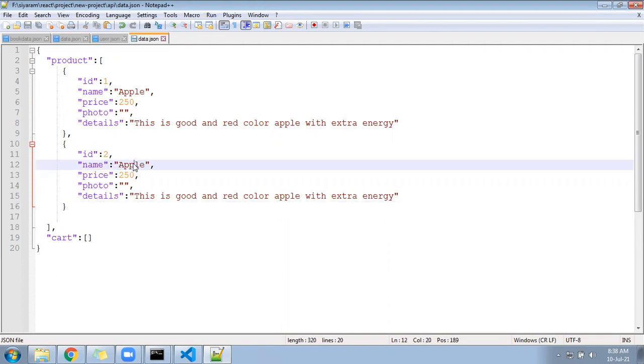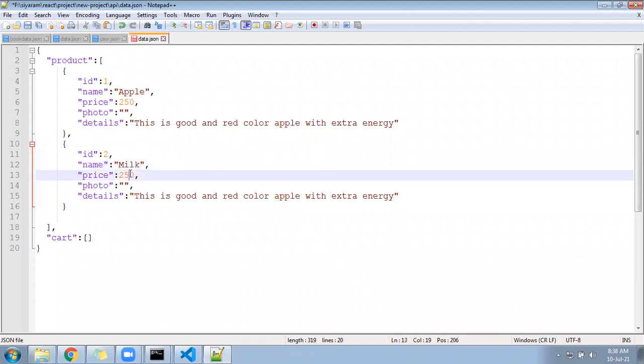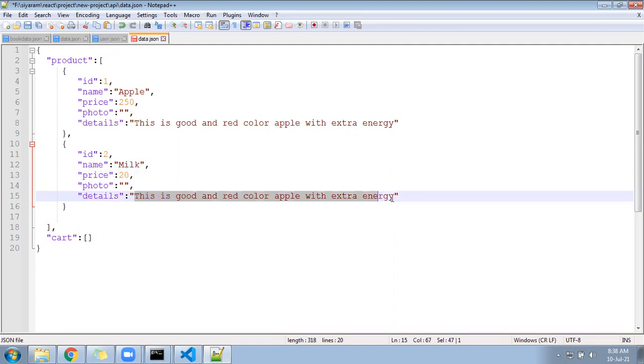Product 2, you can keep as milk, and keep somewhere 20 rupees, and then milk, by many products.